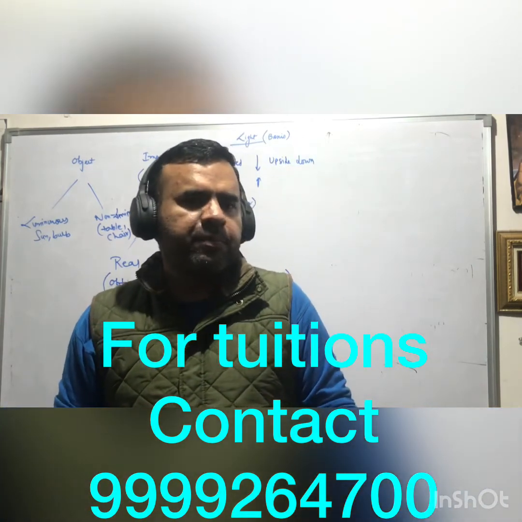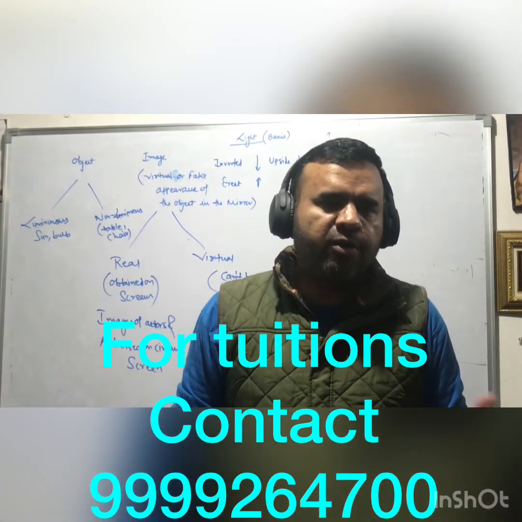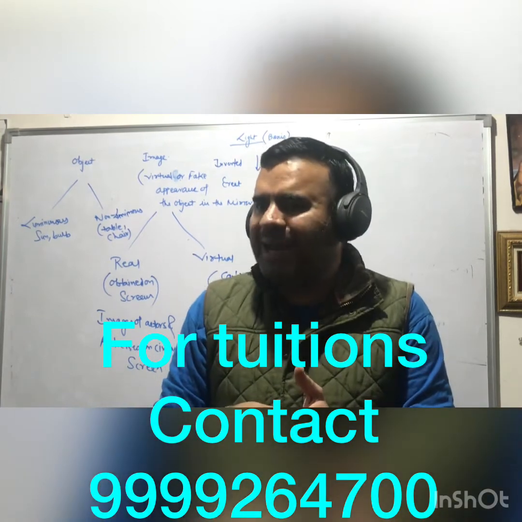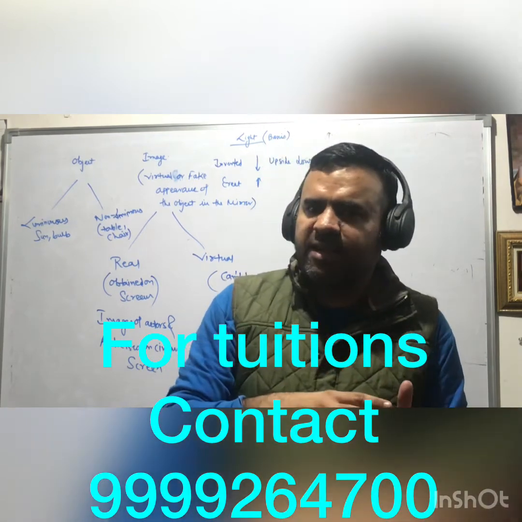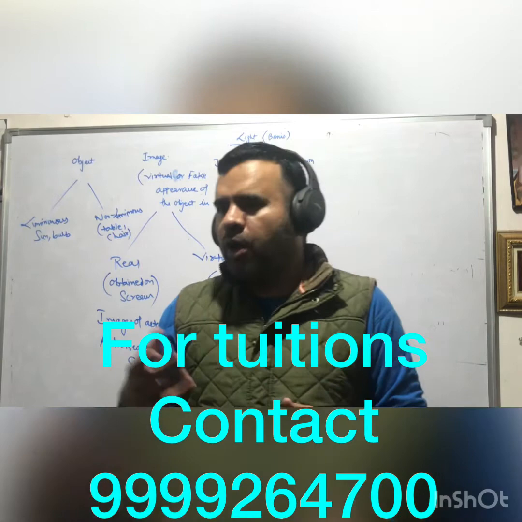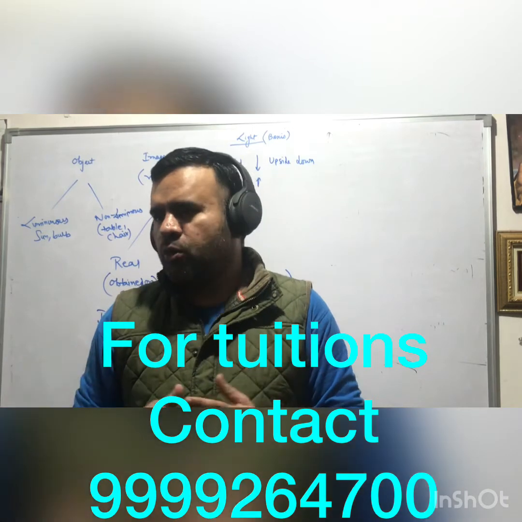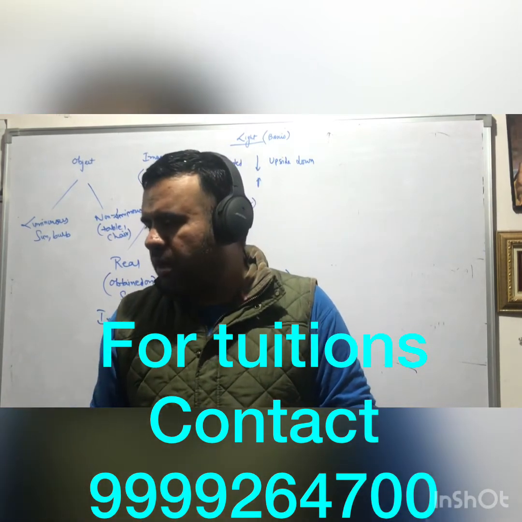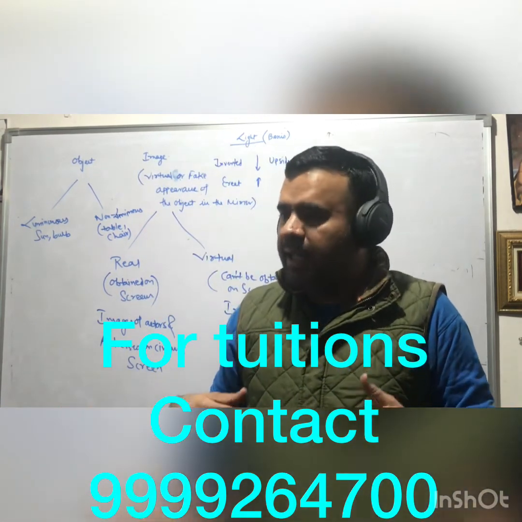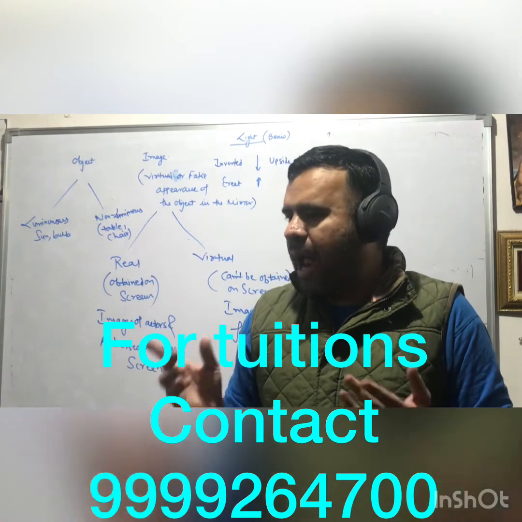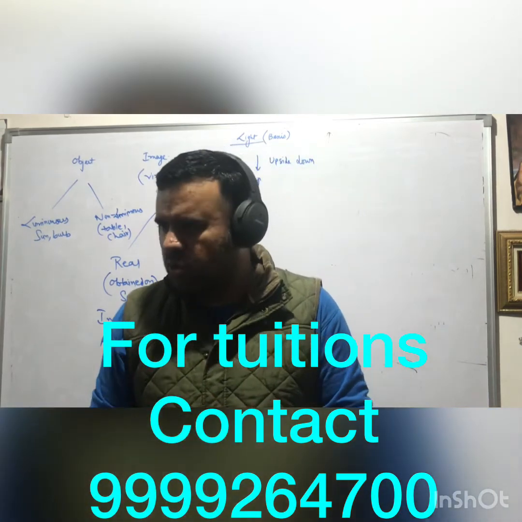That is why my hairs look black. And if I'm wearing a white shirt, why does it look white? Because whatever the amount of light is falling on that particular object, that object is reflecting all the light, then it will be of white color. Okay? That is why we wear white color clothes during summer time and black color clothes during winter time, because white color clothes reflect light more, and black color clothes absorb more heat and light. Okay? You know, light is a form of energy and heat is also a form of energy.